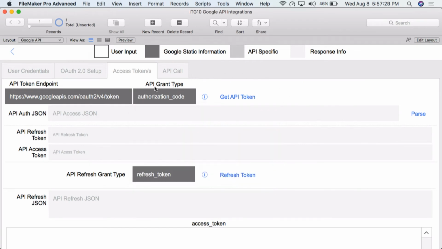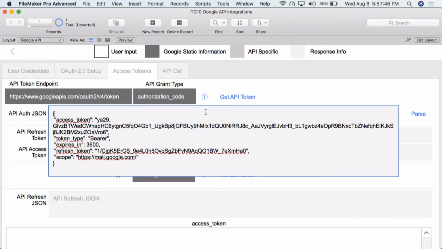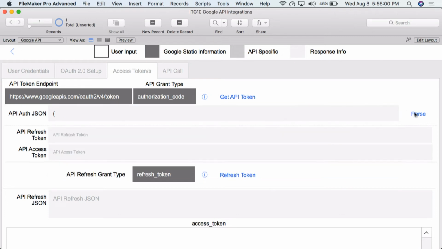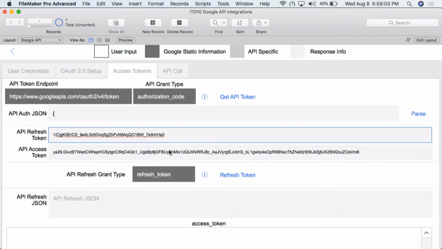So we're going to do our insert from URL, and with this, we're doing a grant type of an authorization code. We're taking our authorization code that we were provided, and we're exchanging it for the tokens, both the access token and the refresh token. So let's run that. We got a JSON response right here. Just like we saw in the Google Playground, we have access token right here, we have our time limit, and then we have our refresh token. So that was the response we got from Google. We're going to parse that out and just place it in some fields just for referencing.